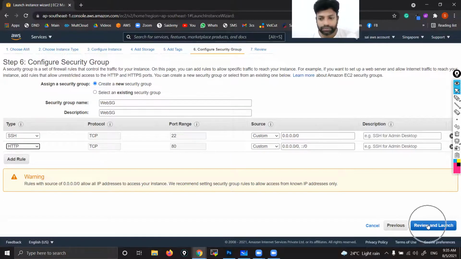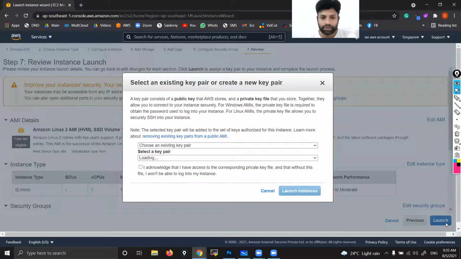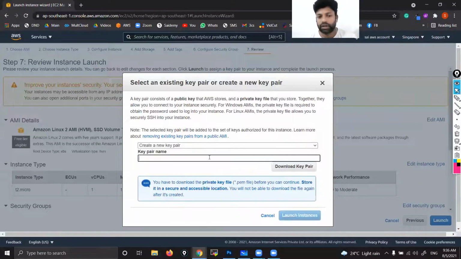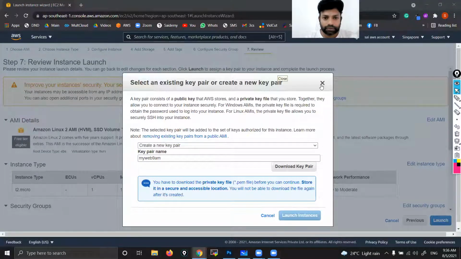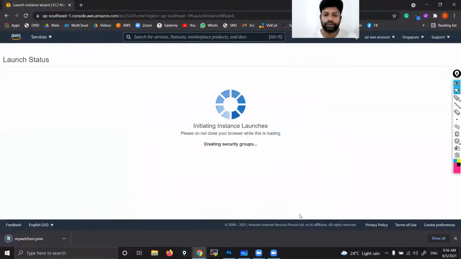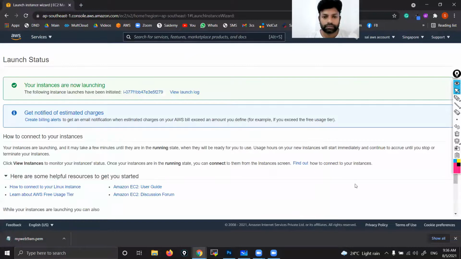That's it. Review and launch. A group of ports dealing with security, that's a security group. Review and launch. Then launch. Let me create a new key pair, any key pair. I'll give my web 9 AM, since it's the 9 AM batch. Now download the key pair. Now launch instance. That's it, our instance is ready.